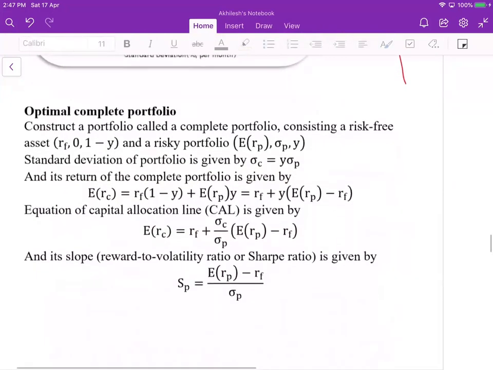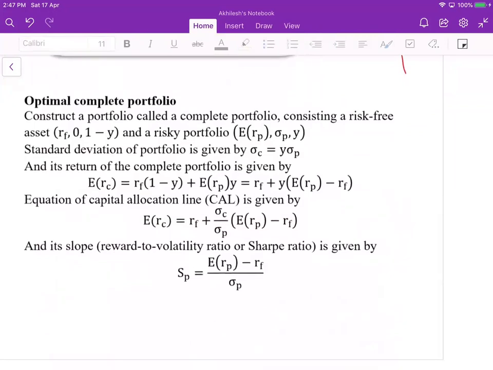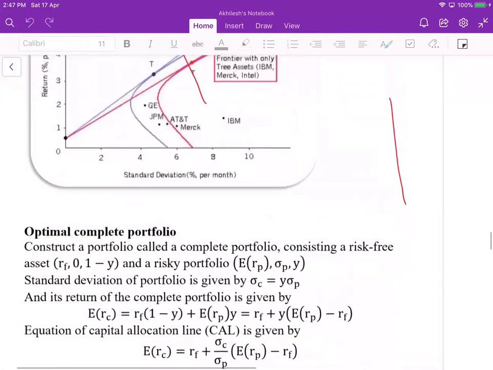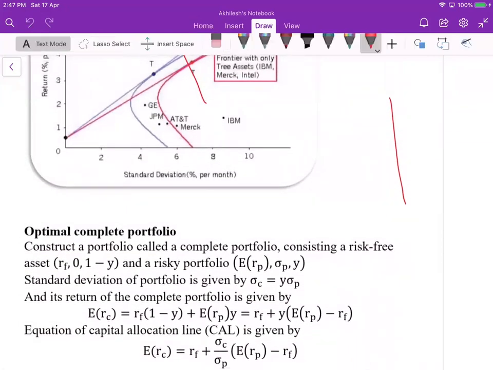Now we'll look at the optimal complete portfolio. Just now I briefly talked about the complete portfolio. The complete portfolio lies somewhere on a straight line. So what we are doing here is this.